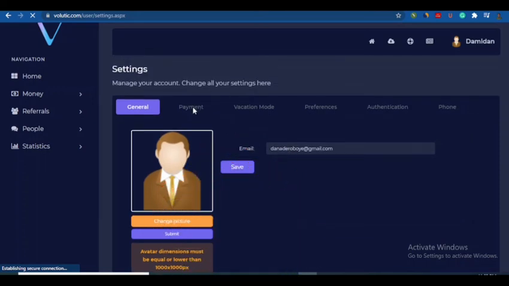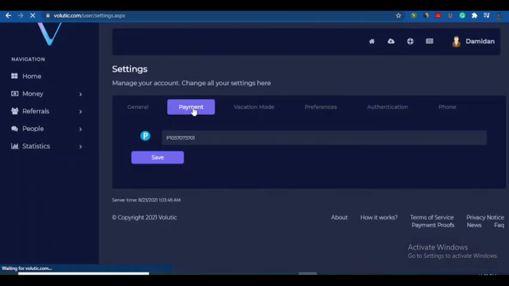I went to payeer.com and created an account. When you create an account, they give you what they call an account ID. This is the account ID. You can also screenshot it so that you don't forget, which is very important, or write it down somewhere. That's what I'm going to put here. Just save it. So all you have to do is bring your Payeer account. Just go to payeer.com and create an account with them, and it's very easy like that.